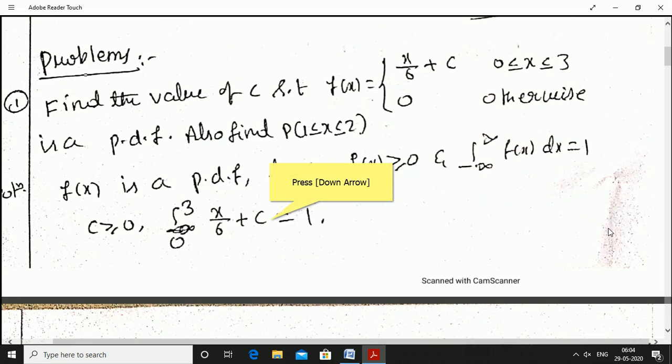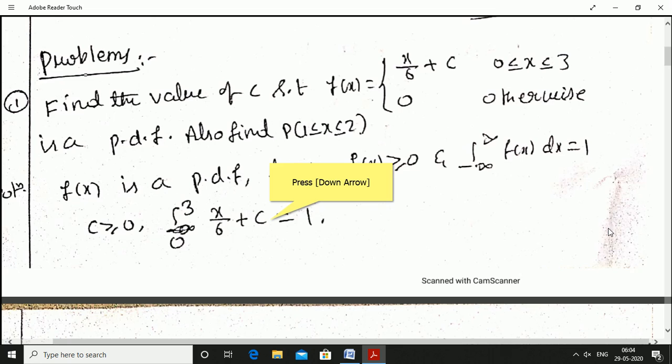Find the value of c such that f of x is equal to x by 6 plus c for 0 less than or equal to x less than or equal to 3, and f of x is equal to 0 otherwise. Otherwise means x takes values from minus infinity to infinity. In the interval 0 to 3, the f of x value is x by 6 plus c.